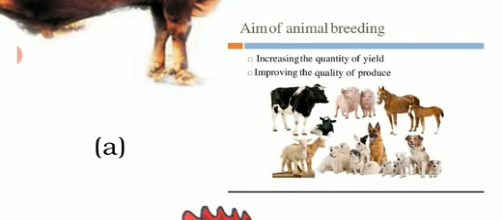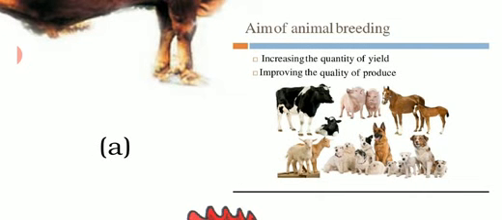You have seen so many different breeds of dogs around you. This is a result of the breeding technique. Why is it being done? What are the objectives? Number one is to improve the quality, and number two is to increase the quantity. You can see in this picture different breeds of dogs. They can belong to the same breed or to different breeds, but they belong to the same species and same genus. So breed is a totally different term. Let's study what a breed is.